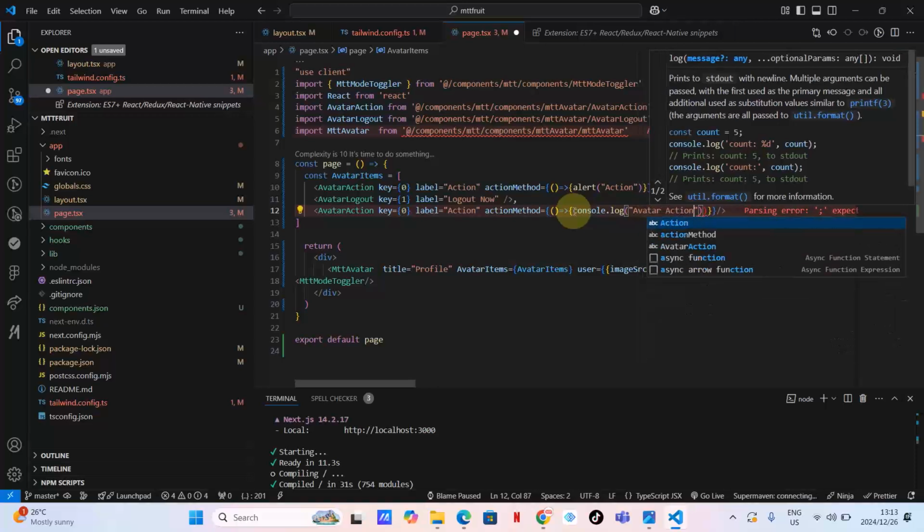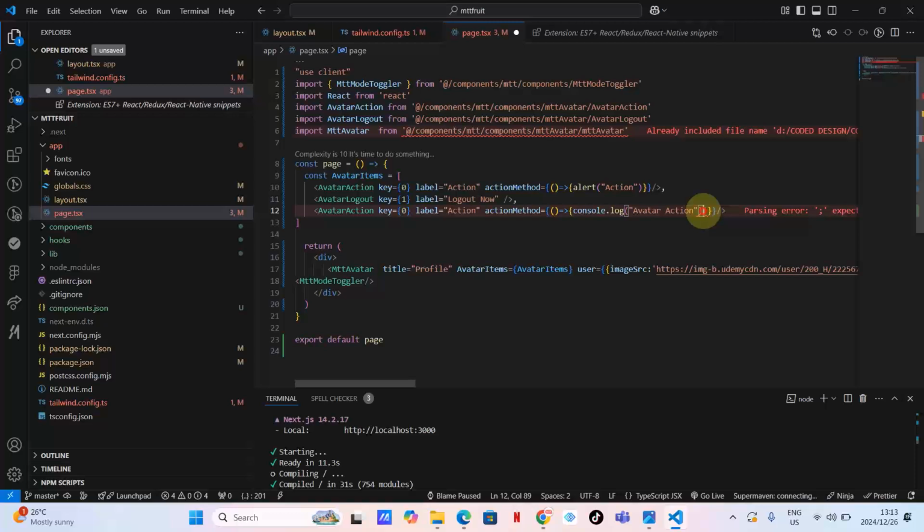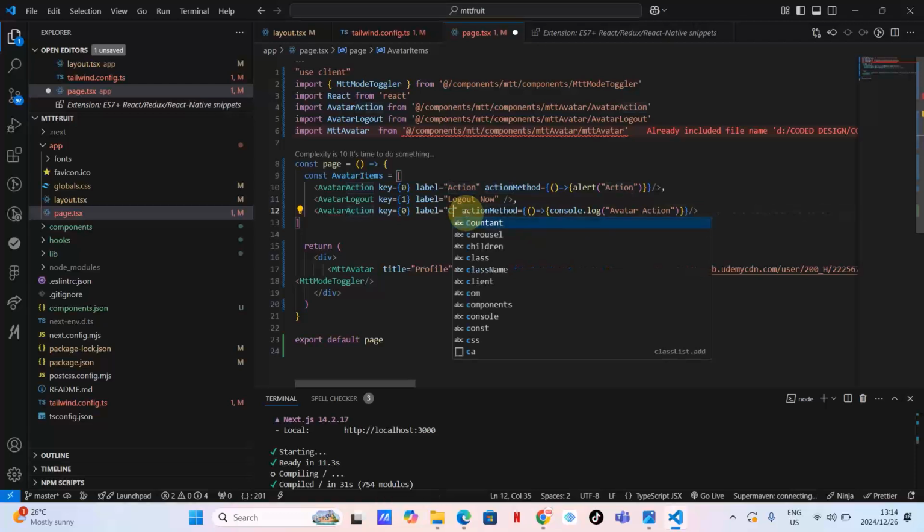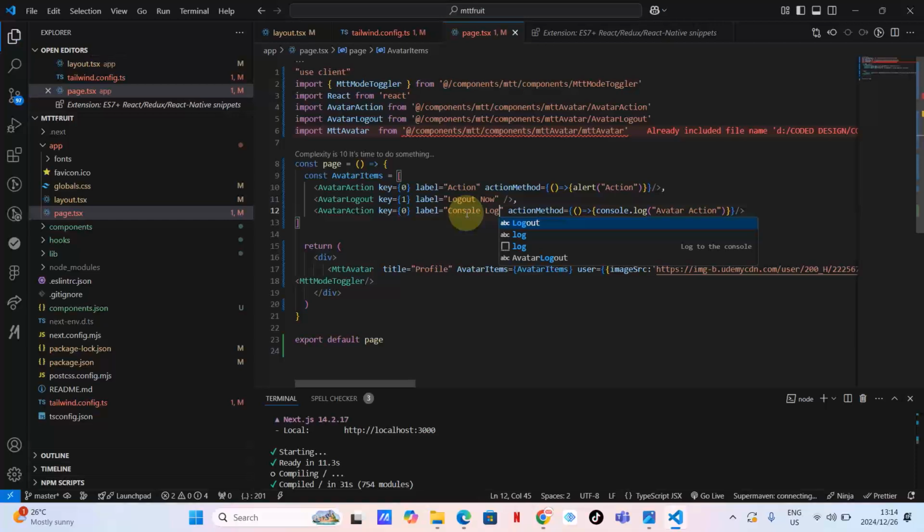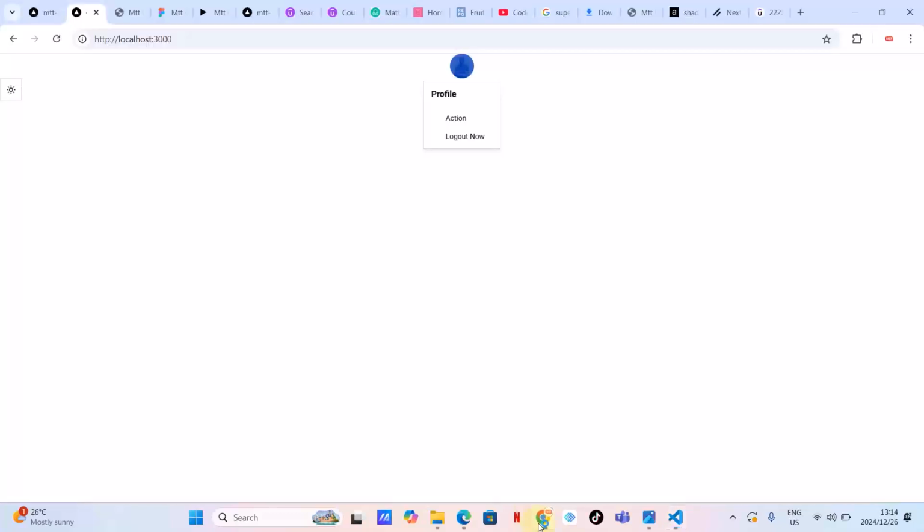I want you to get this. I'm not sure what's going on here. Let me delete one of these. Everything is working well. So what will be this action? Let's say console log. I'm just giving you an idea of how to edit this. Suppose there is console log here.